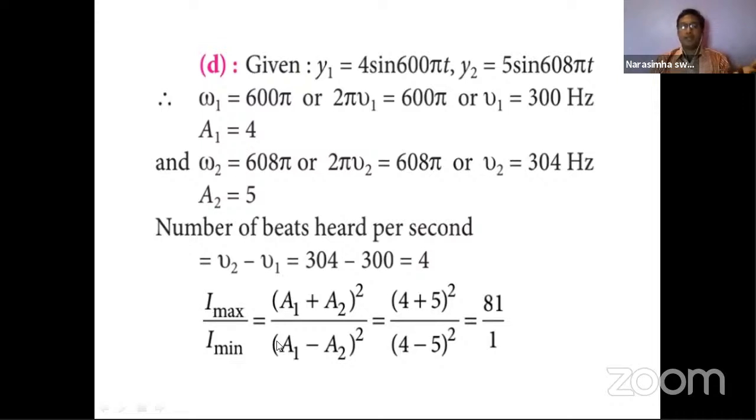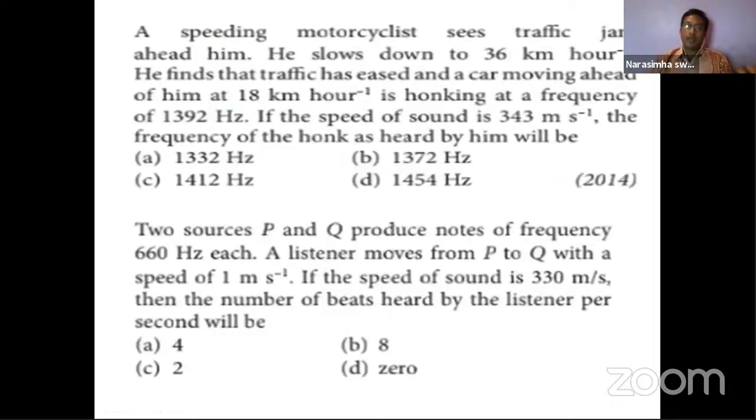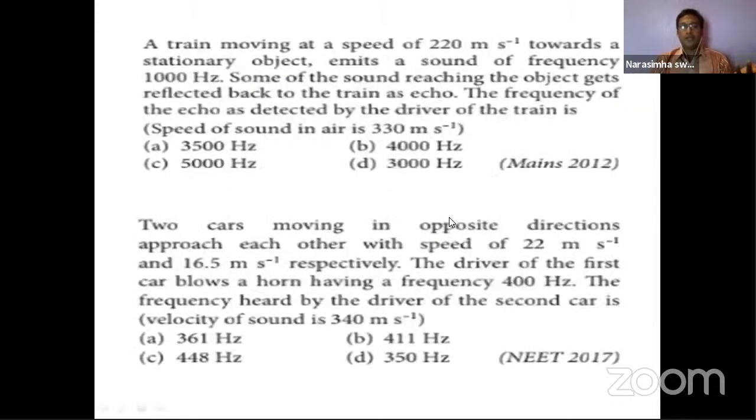The beats concept we discussed in the morning. So substituting all the values, amplitude 4 came here, 5 is there, and substituting the values we get the ratios here. The number of beats heard per second is the difference: 304 and 300, and the difference is 4. That is the number of beats, and the ratio is like this. This is what the problem is. Take this as an assignment. So we'll conclude with this. We'll continue in the next class. Thank you very much. All the best.